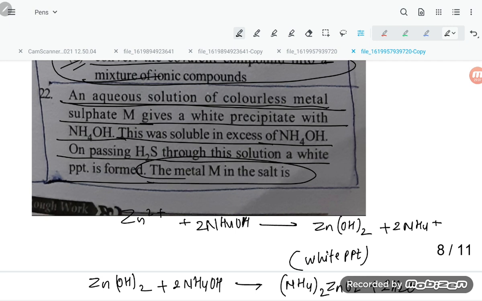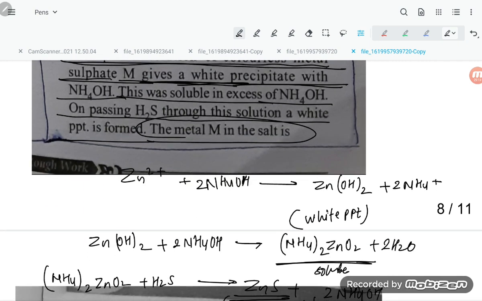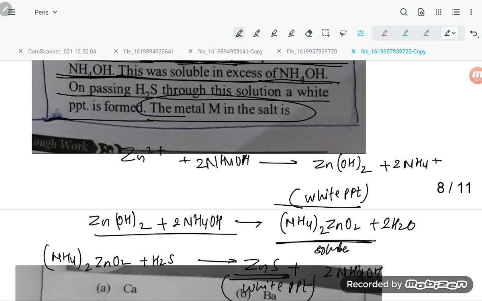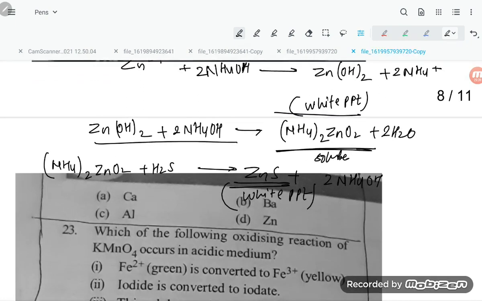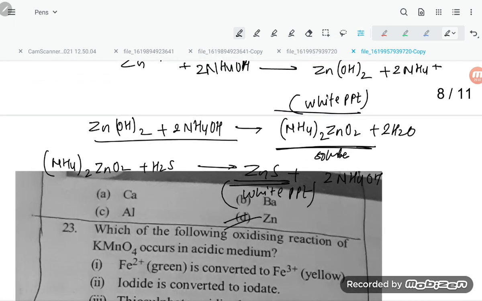An aqueous solution of a colorless metal sulfate M gives a white precipitate with NH4OH. That is correct, this is giving a white precipitate. This was soluble in excess NH4OH. This is again soluble in excess NH4OH. And on passing H2S through this solution, a white PPT is formed. So the metal M is a salt of zinc. So option number D is correct.